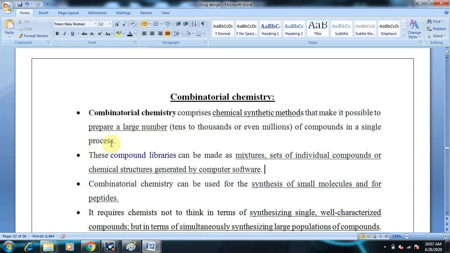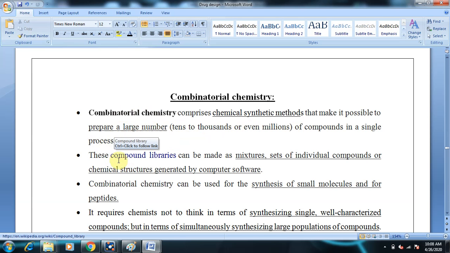So what is the difference between normal synthetic chemistry we perform in the lab and combinatorial chemistry? In this case we prepare a large number of compounds in a single process, whereas in the laboratory we prepare a single compound in a single process. That is the difference between combinatorial chemistry and normal lab chemistry, or conventional or traditional chemistry.